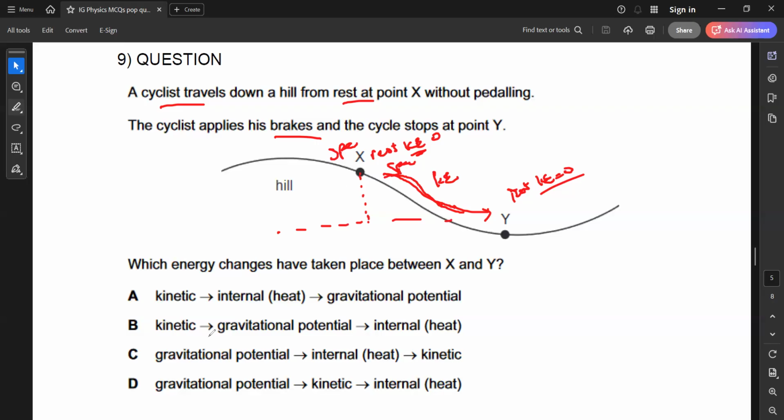So first he possesses gravitational potential at X. Then when he's moving from X to Y, he possesses kinetic, but at Y he stopped as he applies the brake, so all of the energy is lost in the form of heat or internal energy. So D will be the right answer.